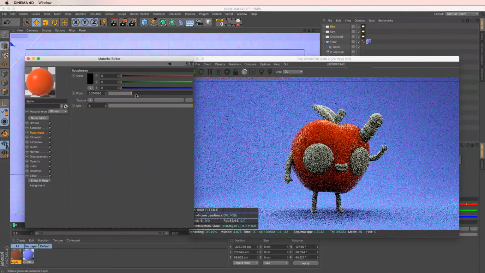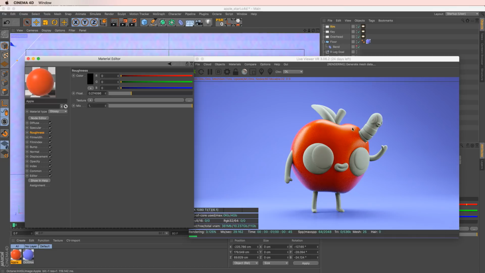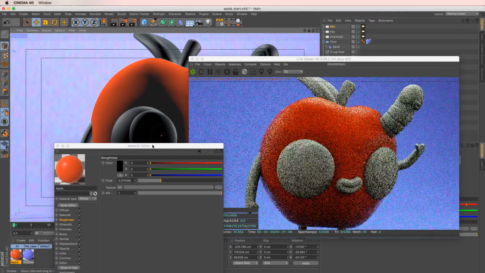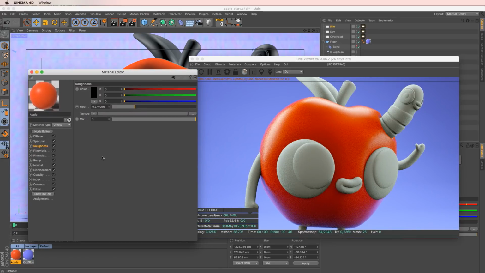So as I up this float value, you can see we have this really nice, grainy roughness here that adds a lot more realism to our model. And if I just zoom in here, you can see how nice that looks going on right there. And you can see a little bit of grain. And of course, if you up your samples, all that grain will go away. But this just looks awesome to begin with because it's Octane.